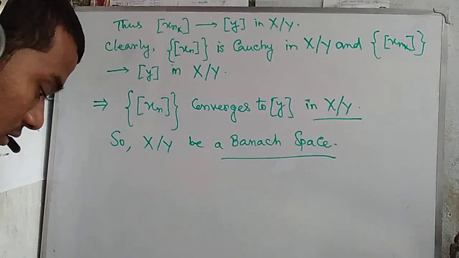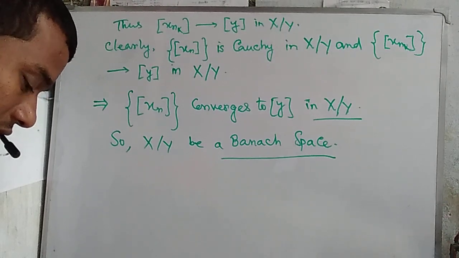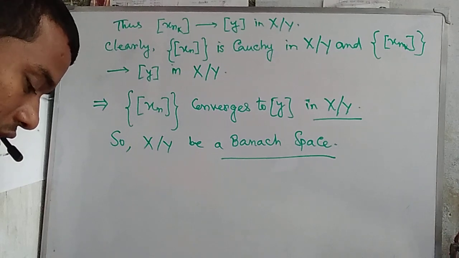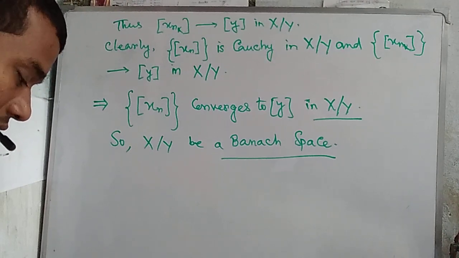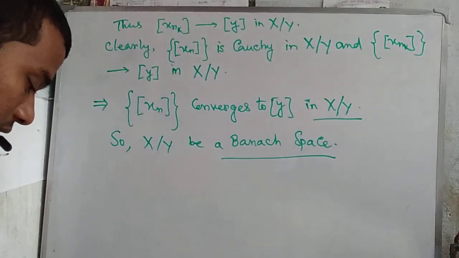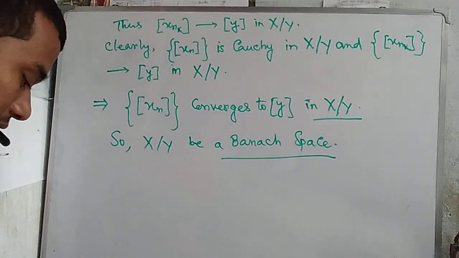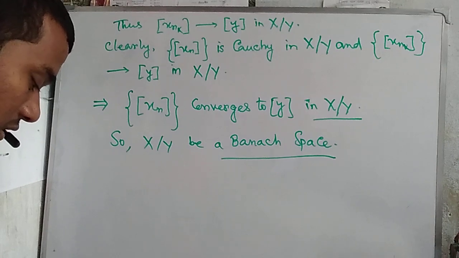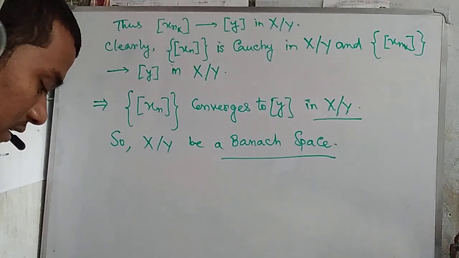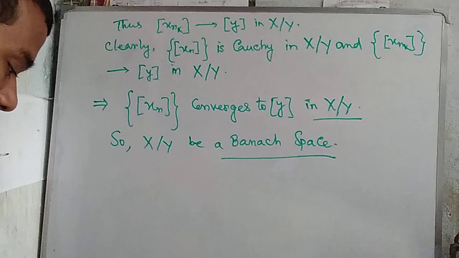Then note that the class x_{nk} minus class y in X quotient Y is less than or equal to the norm of x_{nk} minus (y plus z).